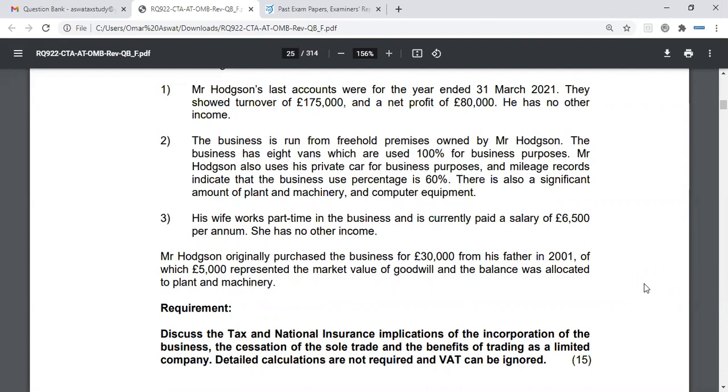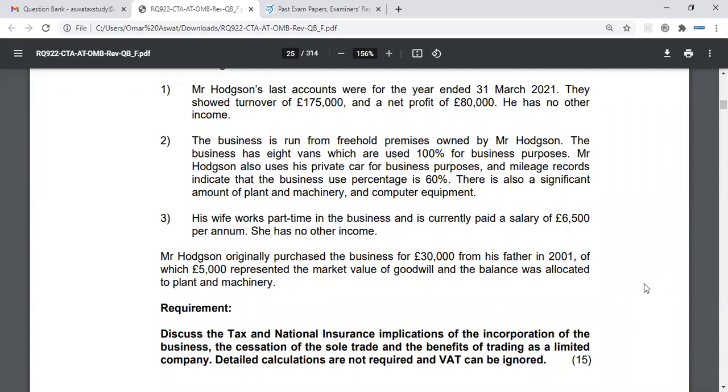Okay, so father of which this goodwill that we spoke about, it will be disposed at market value, which was £5,000. So if he was to give the goodwill over to the business, he would dispose it, well, is it CGT purposes that he would dispose it at market value?